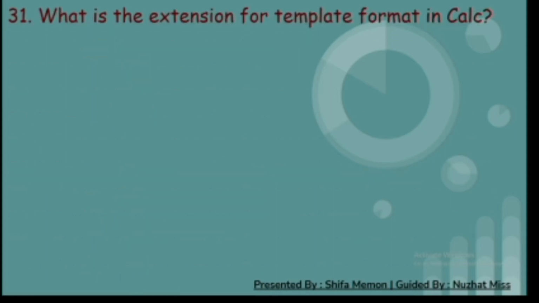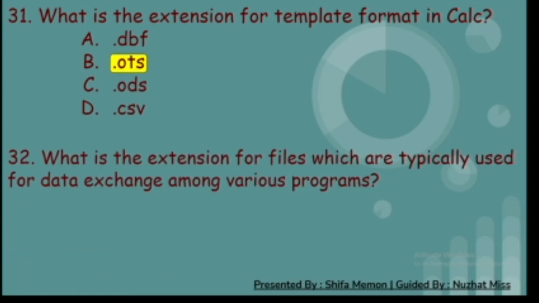31st. What is the extension for template format in Calc? A. .dbf, B. .ots, C. .ods and D. .csv. And the correct answer is B. .ots. 32nd. What is the extension for files which are typically used for data exchange among various programs? A. .html, B. .pdf, C. .csv and D. .xlsx. And the correct answer is C. .csv.